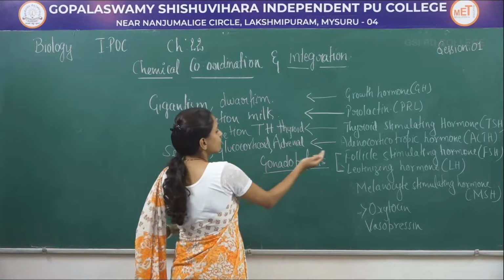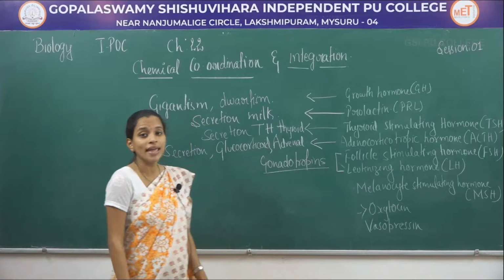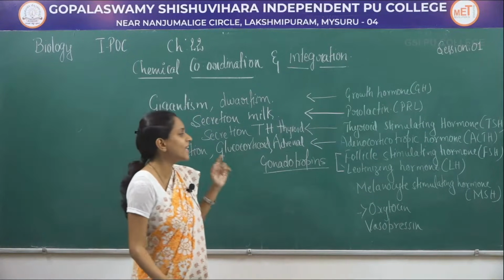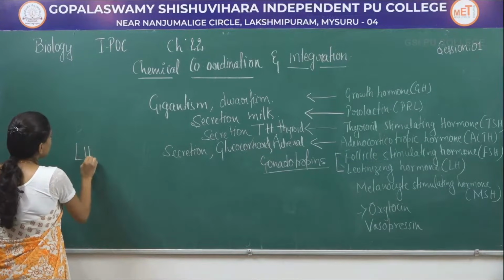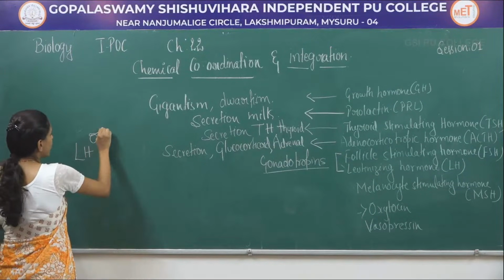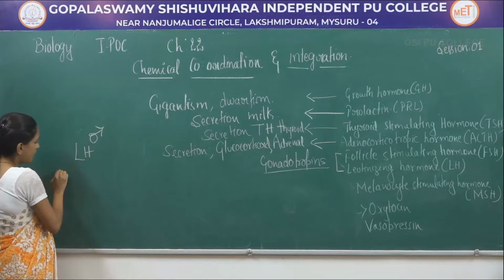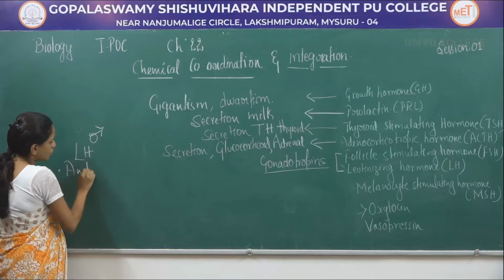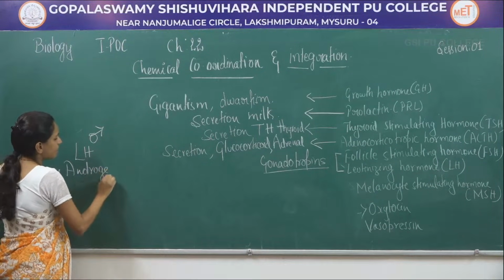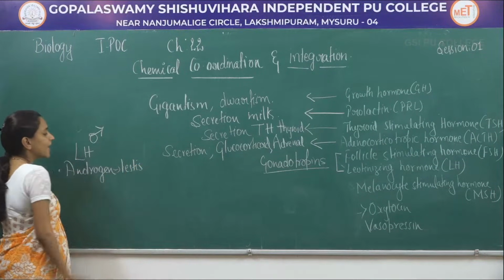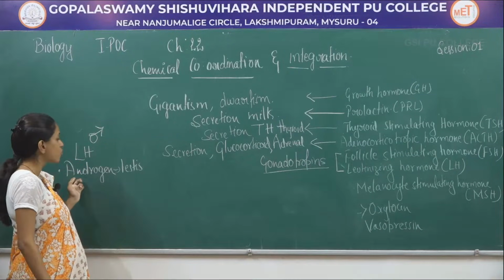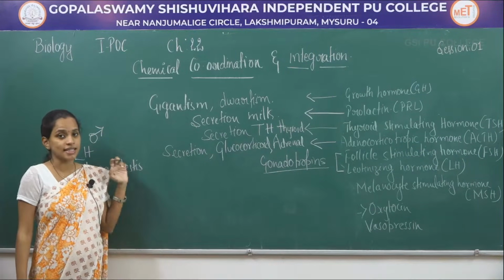Now, when it comes to the function in case of males and females, they vary in their function. When it comes to luteinizing hormone, in case of male, they help in releasing androgen hormone from the testes.